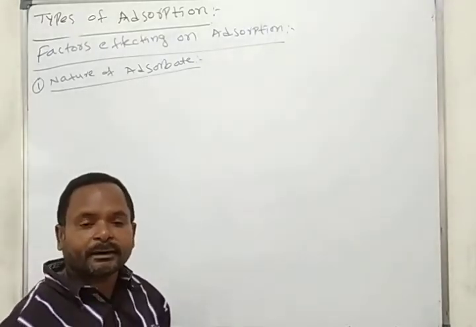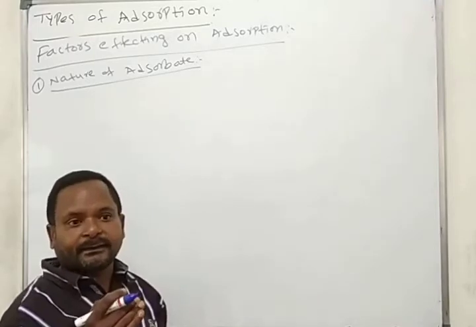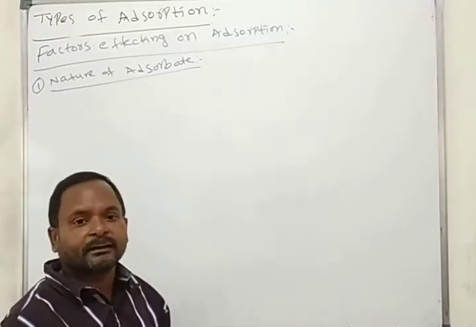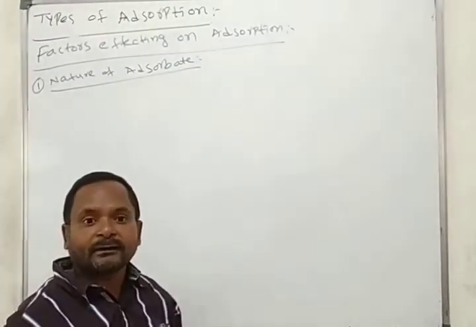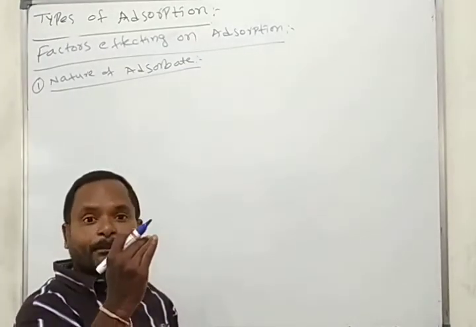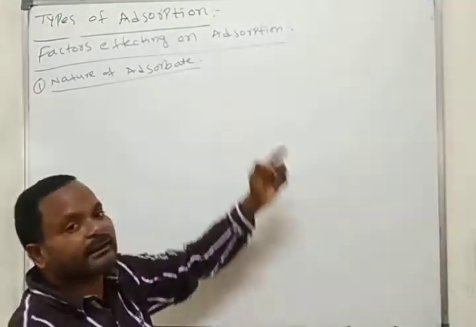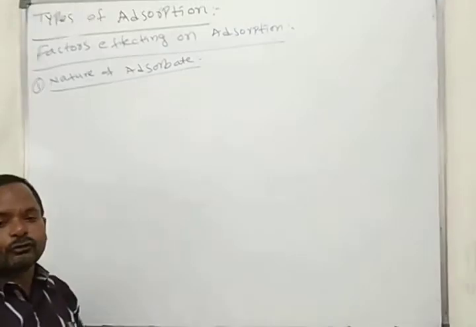In physical absorption, adsorbates have more critical temperature. In chemical absorption, adsorbates have more activation energy. Those only are easily absorbed on the surface of the solid. That is about the nature of adsorbate.